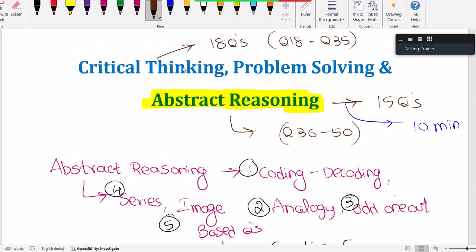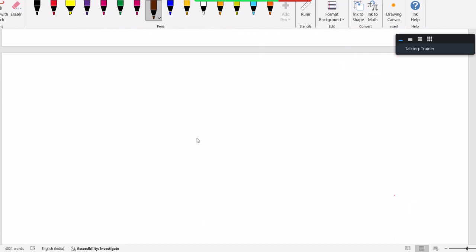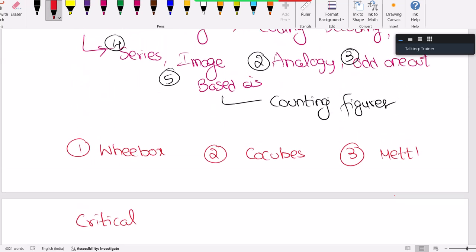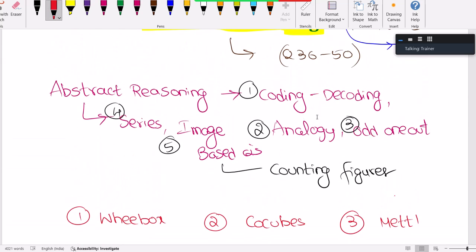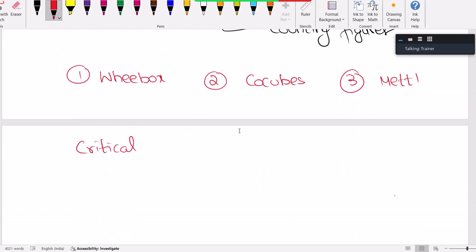Abstract reasoning, okay, sir. What about critical thinking and problem solving? So, guys, if some people say that, sir, I don't know the counting figures topic, I don't know the analogy topic, I don't know odd one out, you can just follow my YouTube channel, Aptitude Hemanth, where all these topics are already uploaded. You can learn topic wise, you can get the grip on the entire concept, you can understand how to handle series questions, how to handle analogy. You just go through those respective topics and you can learn that.